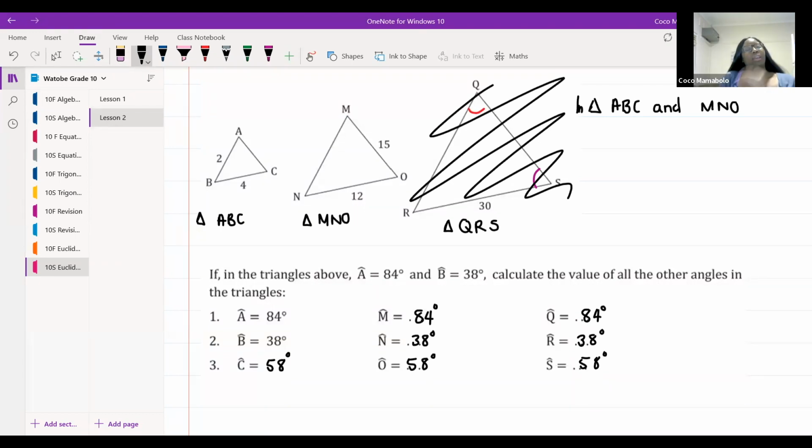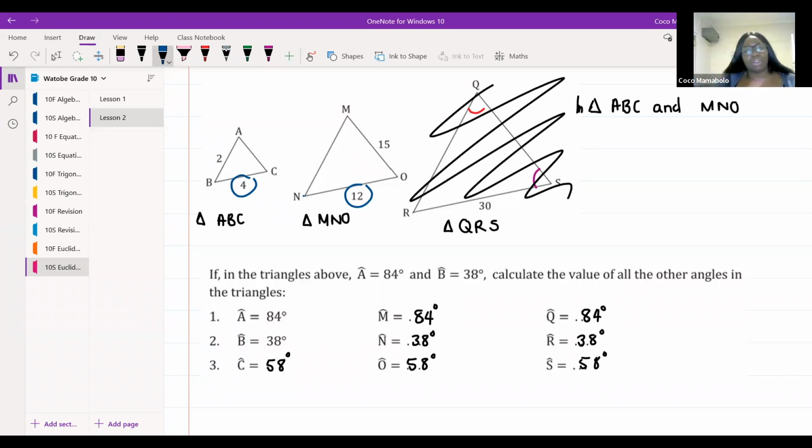We know that there's some sort of proportion that's happening. If BC is equal to 4, and NO is equal to 4, what is the factor? This one is the mini one. How much have we expanded MNO by to get that big one?